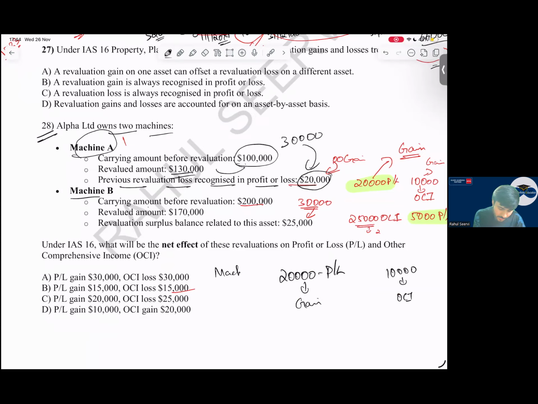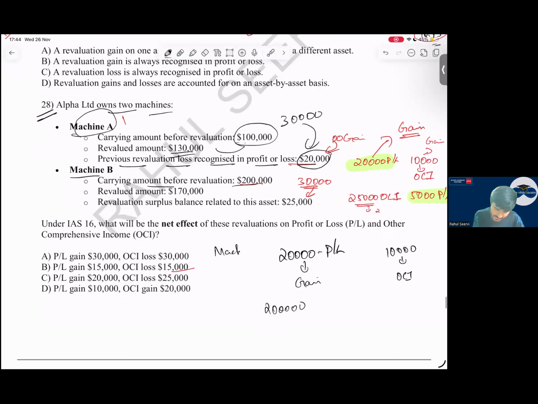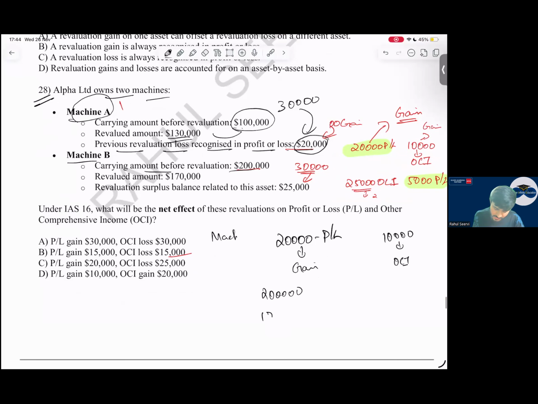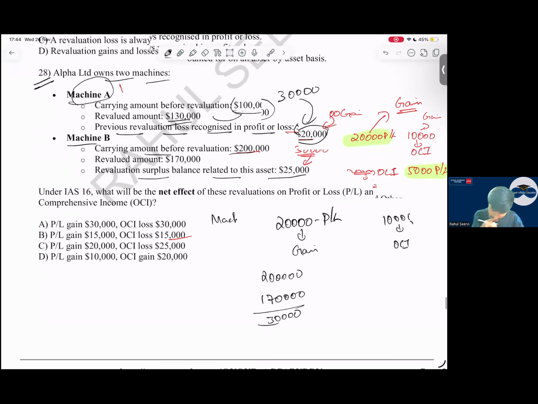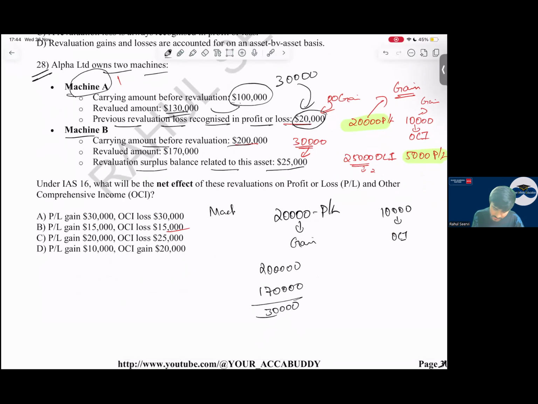Machine B. Carrying amount before revaluation was 2 lakhs. The revalued amount is 170,000. So your revaluation loss is what? 30,000. The revaluation surplus belonging to this asset was 25,000. So what will I say now? Out of this 30,000 loss, I will utilize the 25,000. The remaining loss is what? The remaining loss is 5,000. Can I offset this 5,000 with this 10,000? Can we do it? We can't do it.